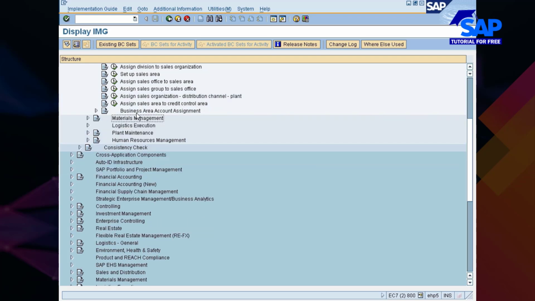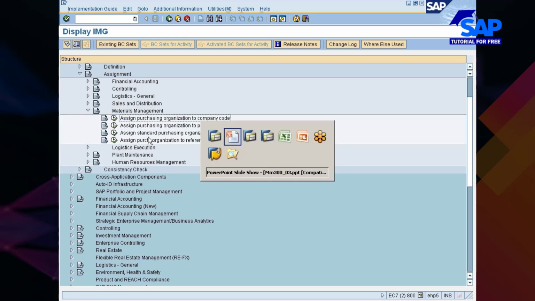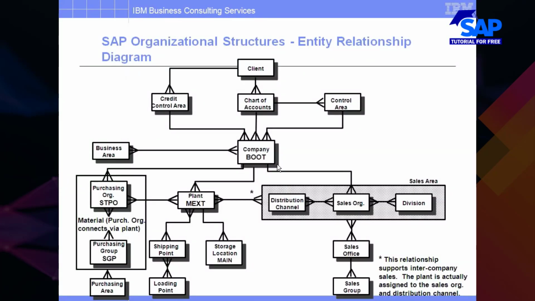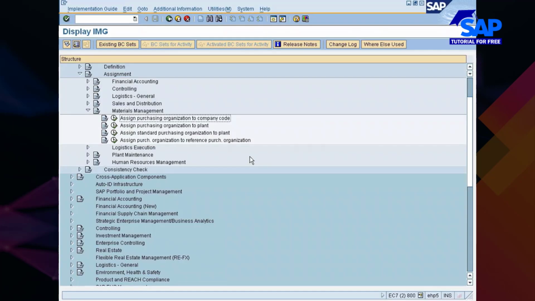Okay. So once you are done with sales and distribution channel, let me go to the material management section, which is your part. Now I have assigned this section also. Now my next important thing is material management related stuff. To start with, plant and purchase organization assignment, purchase organization assignment with company code, right? These are the ones that I will be doing here. Look at here, assign purchasing organization to company code.